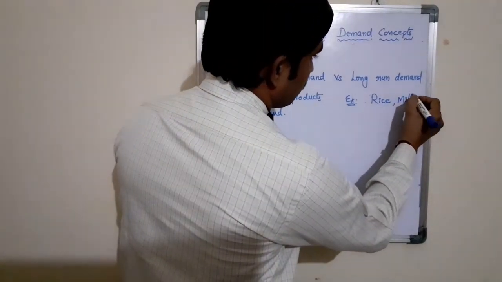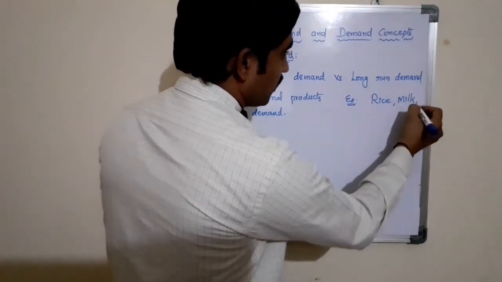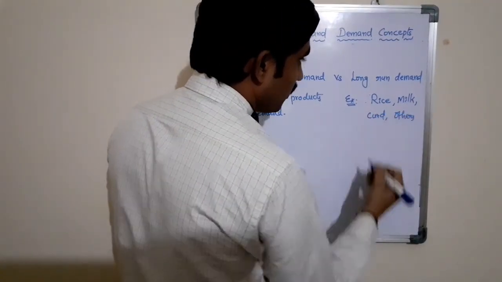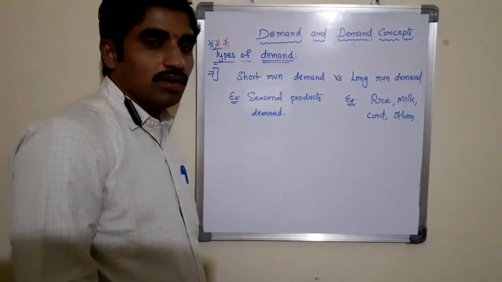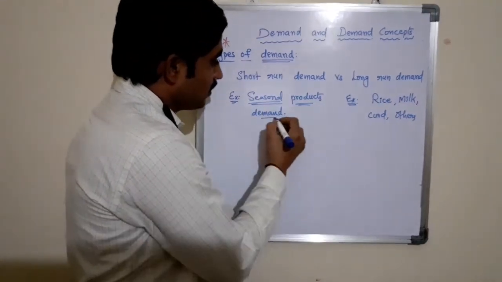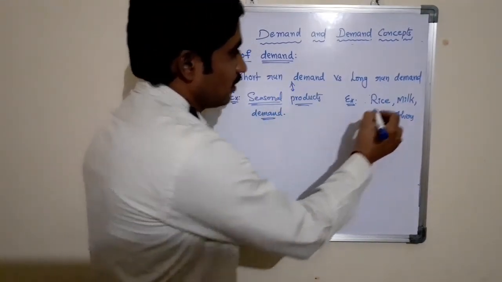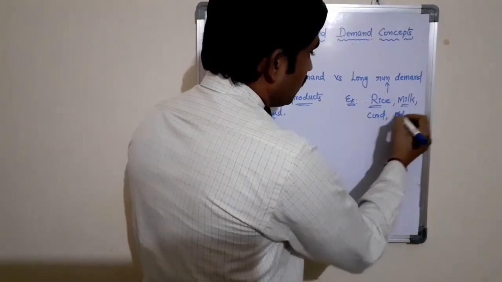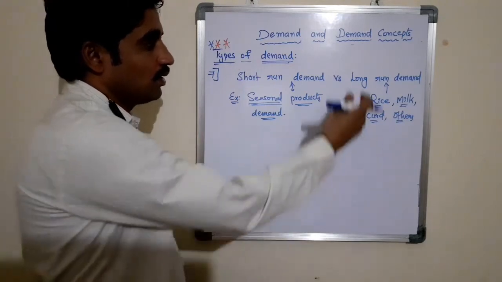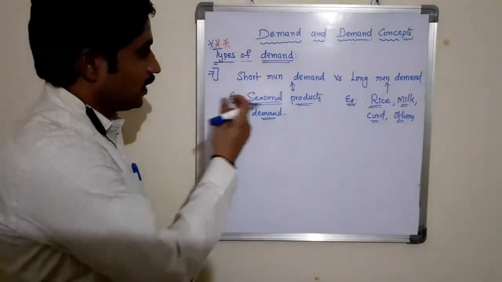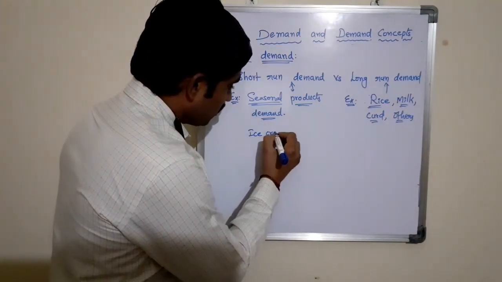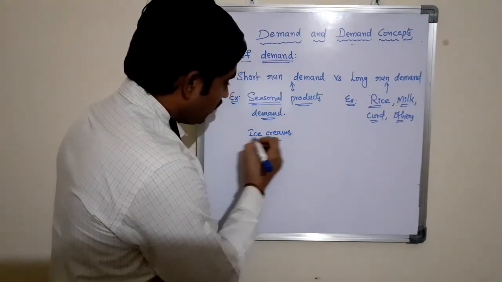Irrespective of the season, the demand for the products comes under the long run demand. For example, ice creams have demand during the summer.